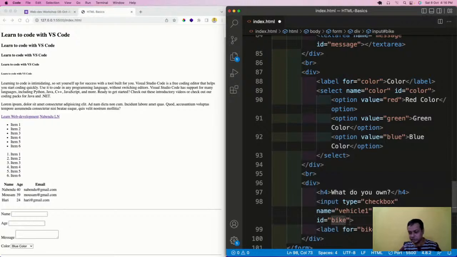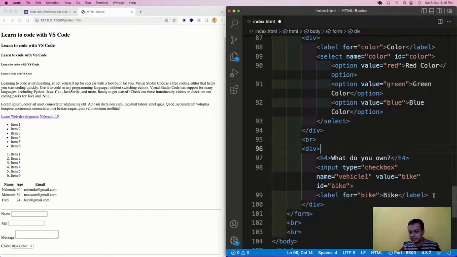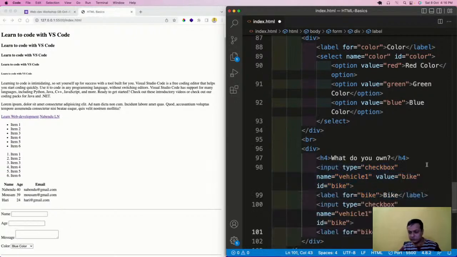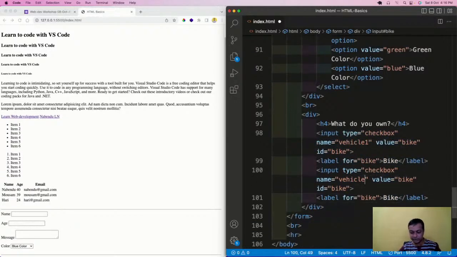I will write bike here, and then I will have vehicle2, and car.